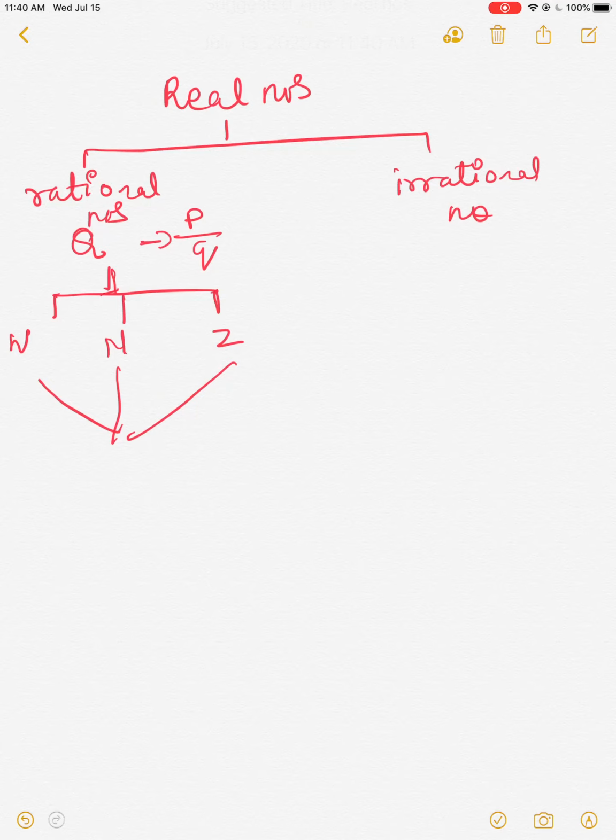Okay, now what is the exact definition of rational number? A rational number is terminating and non-terminating recurring.